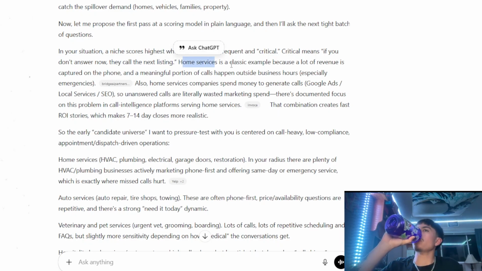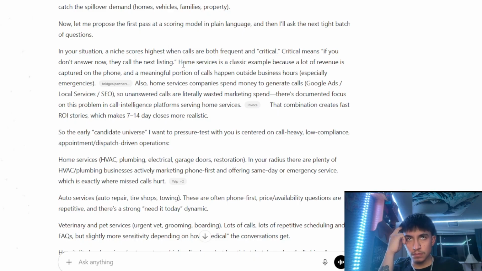Home service is a classic example because a lot of revenue is captured on the phone. So what is defined as home services? We're gonna dive into that here in a second. A meaningful portion of calls happen outside of business hours, especially emergencies. Okay, so home services are services offered to people that affect their home, where a meaningful portion of the calls happen outside of business hours, and they have emergencies.